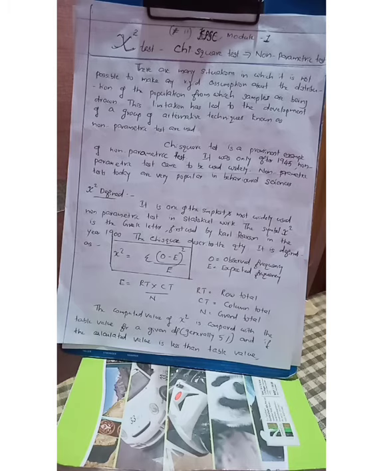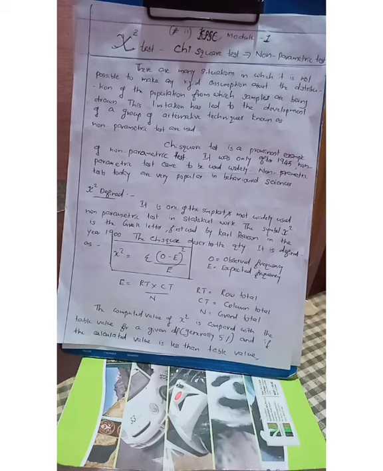What is the formula for calculating expected frequency? Expected frequency E is equal to RT times CT divided by capital N. What do RT, CT and N mean? RT stands for row total, CT stands for column total, and N stands for the grand total.